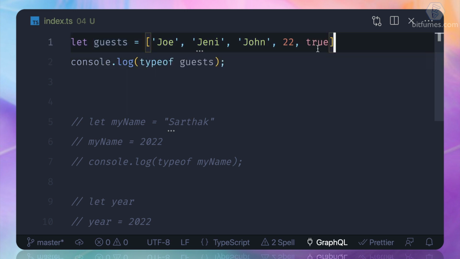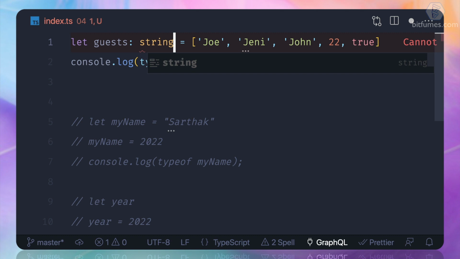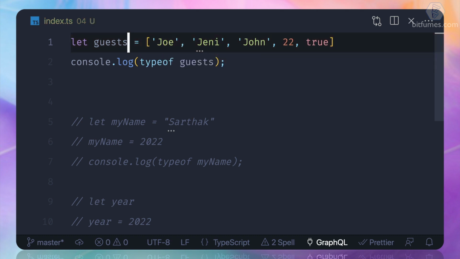Okay, true. Let's see. Wow, this time we are having this. So boolean is also added. So this is type inference, because TypeScript is guessing that, okay, this should be number, this should be string, this should be boolean. So again, this is going to be helpful, but as we know, we have to explicitly define things. Okay, so let's move to the next topic in TypeScript.